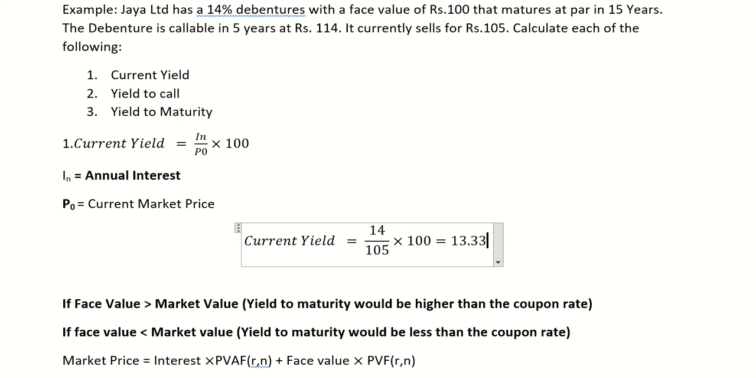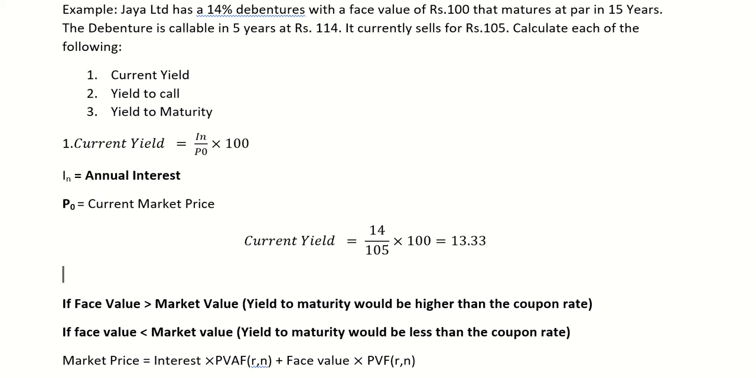Now let's move forward with the second and third part, that is yield to call and yield to maturity. The only difference between yield to call and yield to maturity is that in yield to call, the company will pay back the bond value within a lesser period of time. The whole life is 15 years, but the company may pay off the bond because it doesn't want more debt in its capital structure. The company may have sufficient funds and can pay off its debts. So they may pay off their debts in 5 years, and if not, then obviously the whole life of the bond, that is 15 years. So this is the only difference between yield to call and yield to maturity, right?